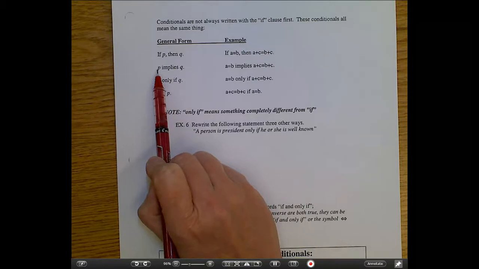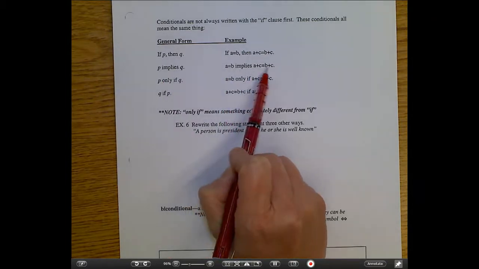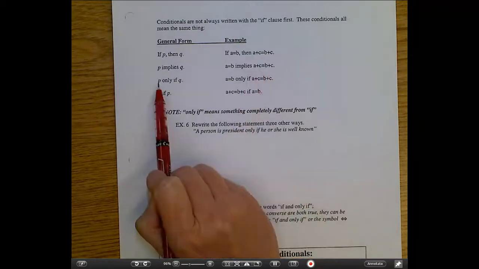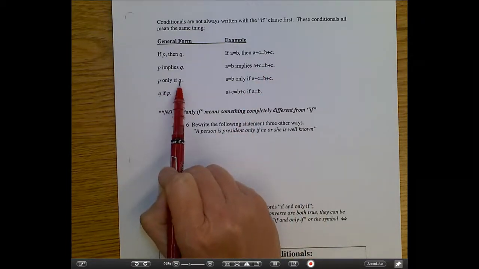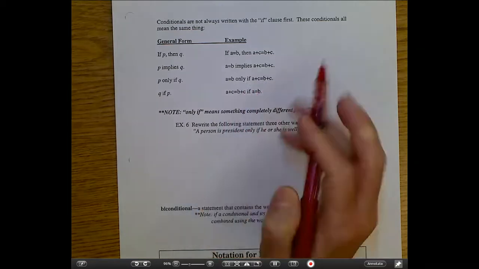Now you can write it 3 other different ways. You could say P implies Q. So A equals B implies A plus C equals B plus C. P only if Q, so A equals B only if A plus C equals B plus C.